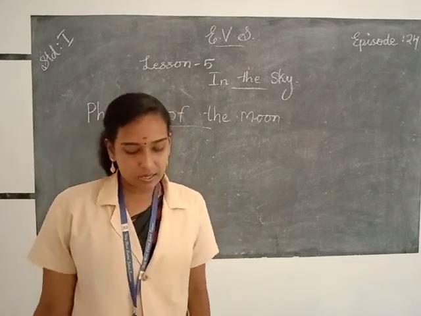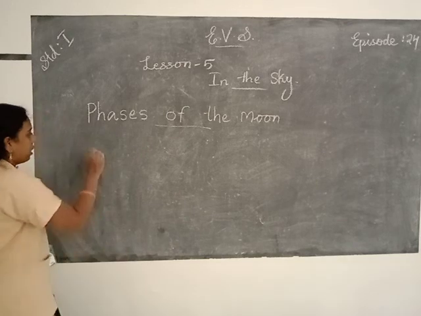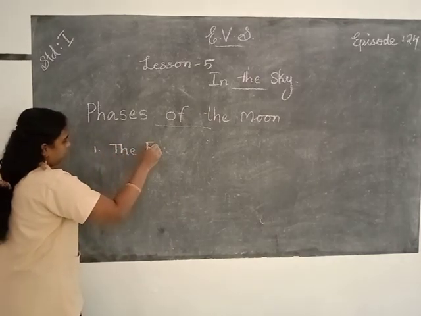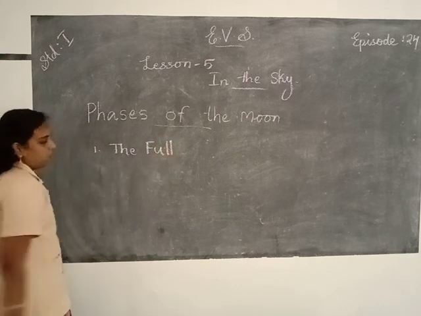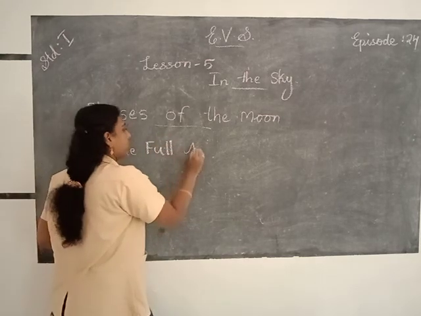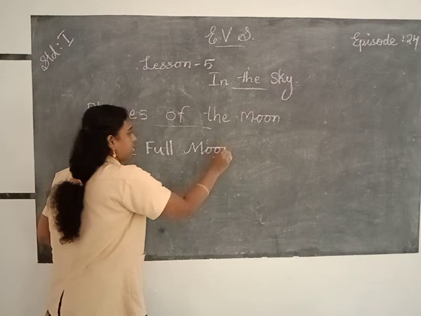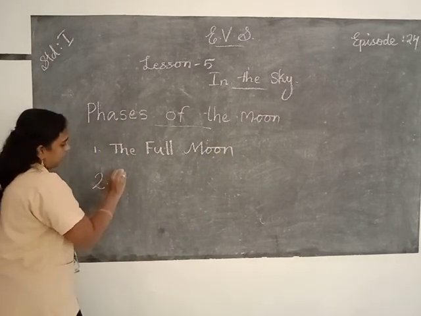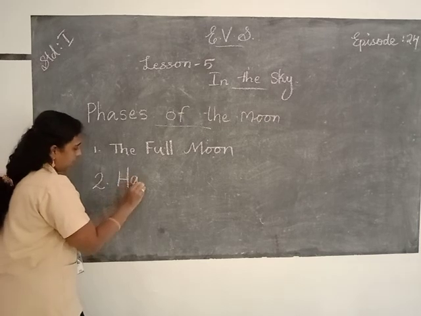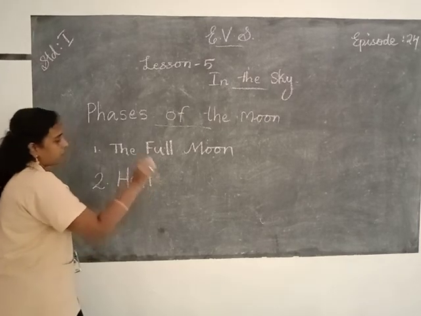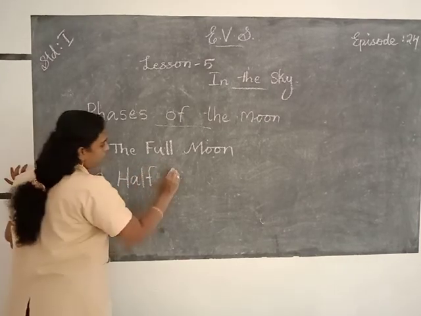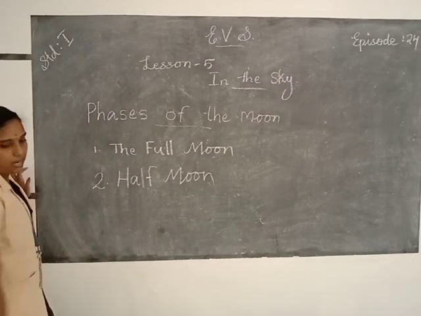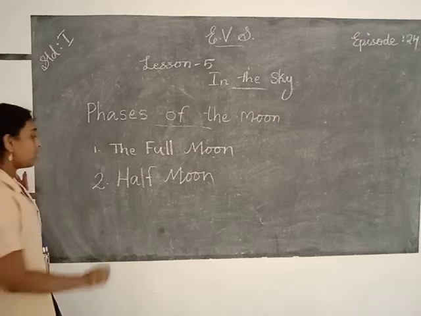And the different phases of the moon are the full moon. The first one, the full moon. F-U-L-L, full moon. Then the second one, half moon. H-A-L-F, half moon, M-O-O-N, half moon. And the third one is crescent moon.